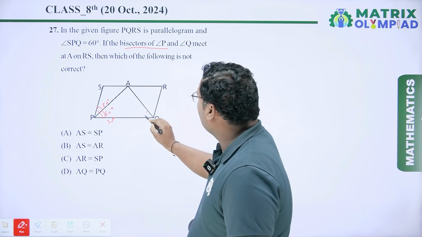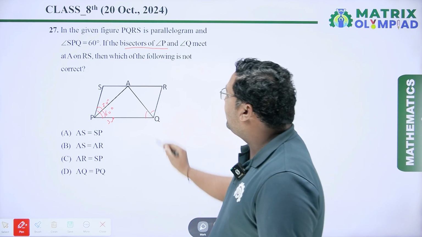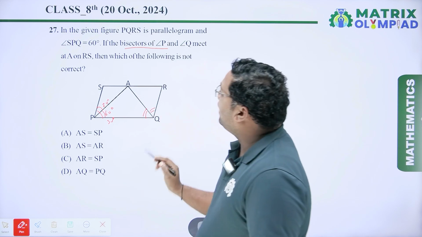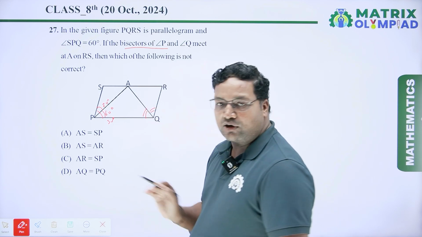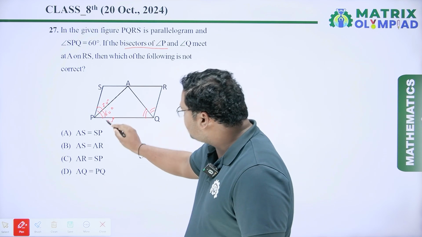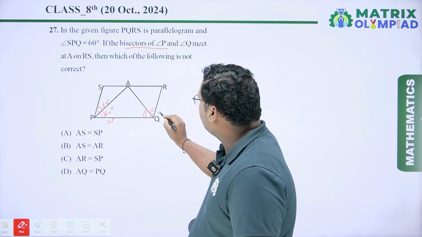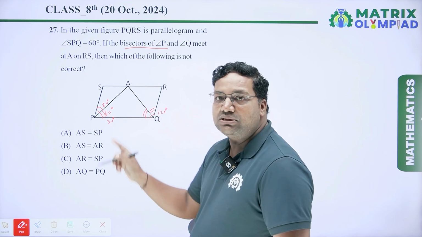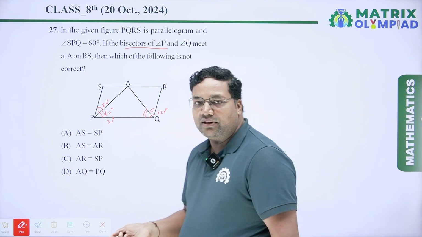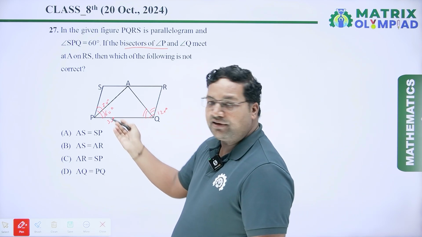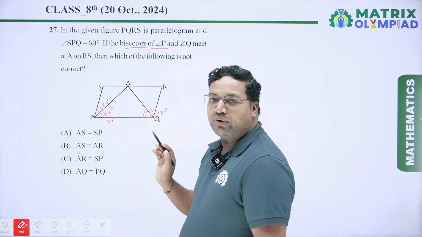Angle P and angle Q meet at A on RS, then which of the following is not correct? So we have to solve this parallelogram first. If this angle is 60 degree, then this angle will be the 120 degree because the sum of the adjacent angle in parallelogram is 180 degree. So if it is given 60 degree, then this angle Q will be the 120 degree.